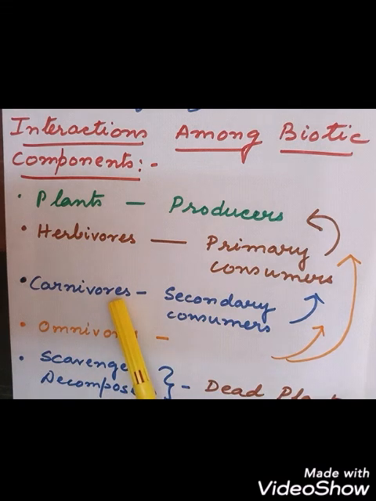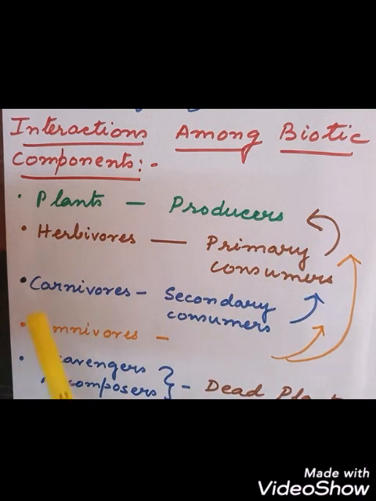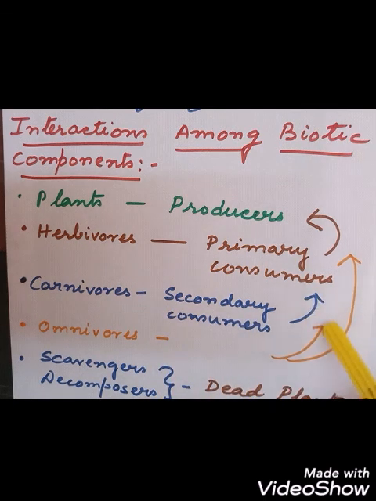Next we come to the carnivores, that is secondary consumers, who feed on the primary consumers, that is the herbivores. Carnivores feed on other animals. These carnivores are examples of what? Tiger and lion, this type of animals who feed on others. These are called what? Secondary consumers. And omnivores feed on both the animals and the plants. Omnivores eat both plants and animals.